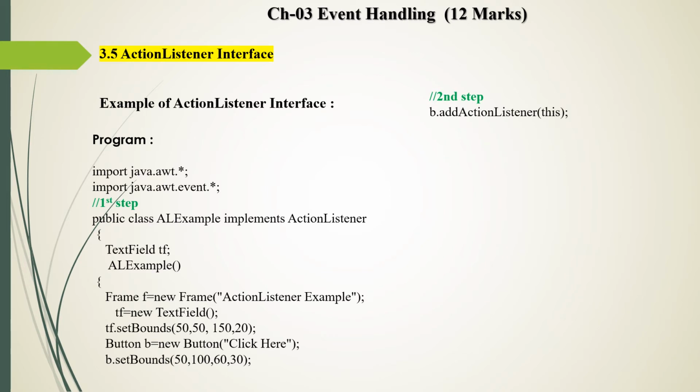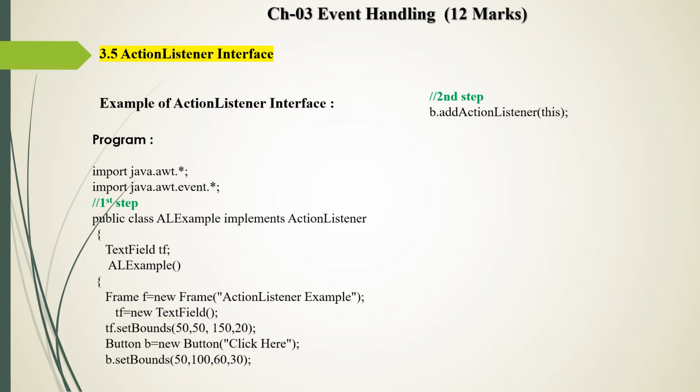Then the second step: register your component with the listener. Here the button creates the event, and the object of the button is b. So b.addActionListener, and in brackets we pass this. This is very important code to register the button with the listener. The listener name is ActionListener, so here we write ActionListener.